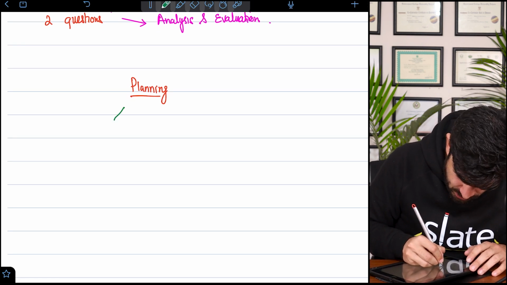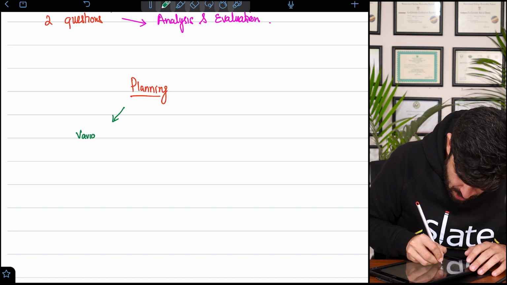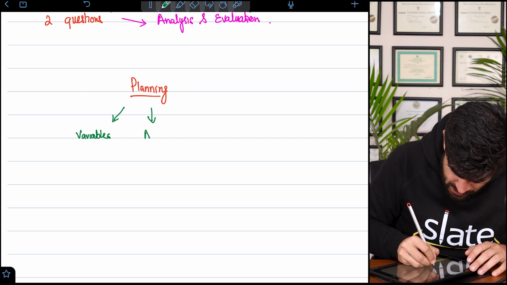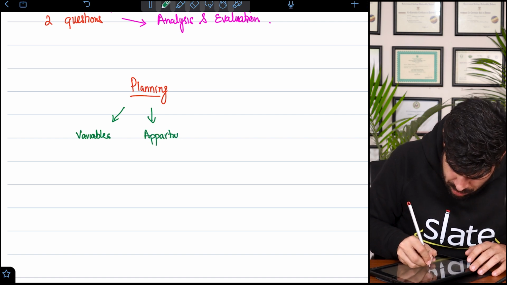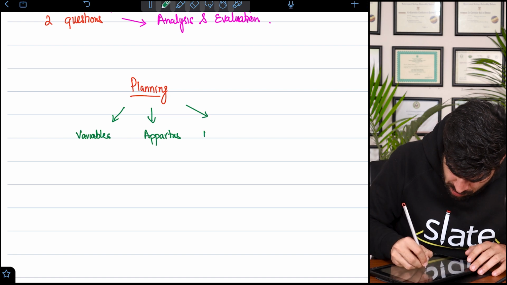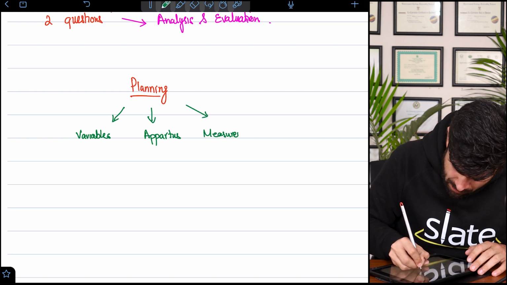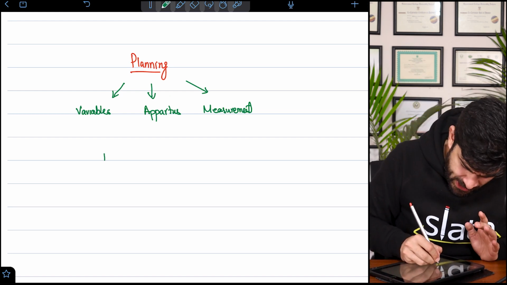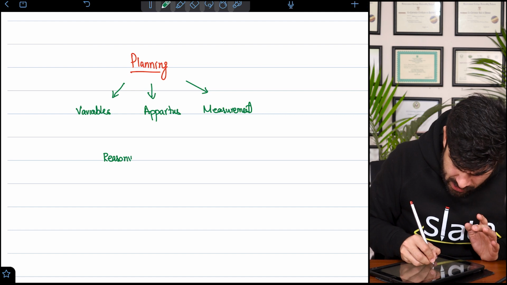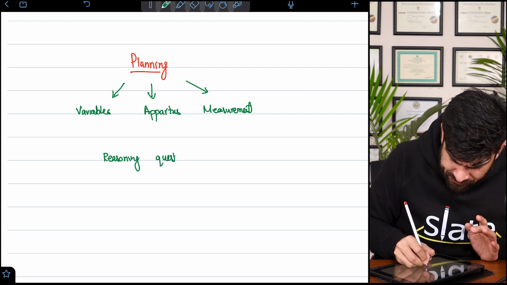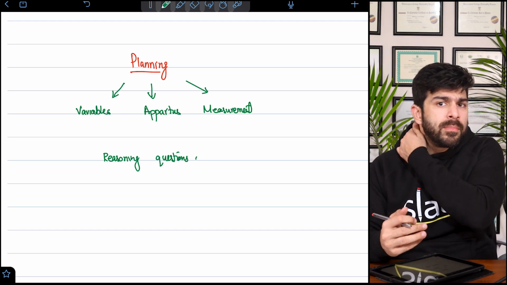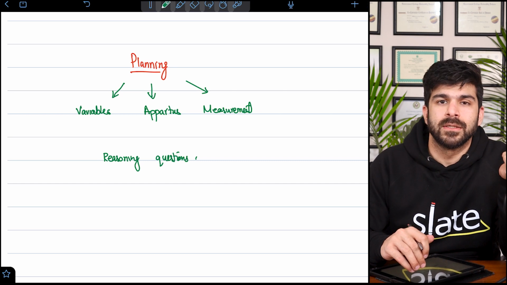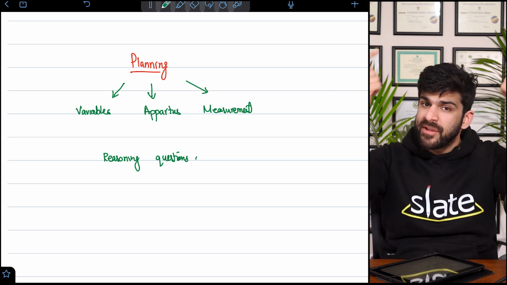it has various parts: variables, apparatus selection, measurement. Mostly this part is restricted here. And then there can be reasoning questions like safety precautions, how to perform. These questions become easier for those students who have attempted P3, because these are all related to that. So your memory will help you a lot.